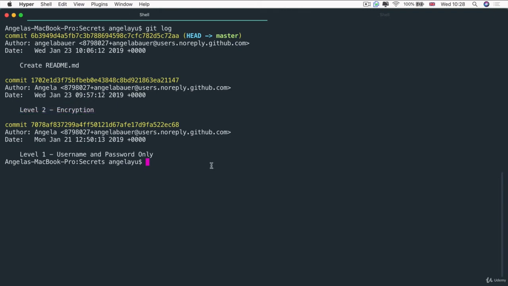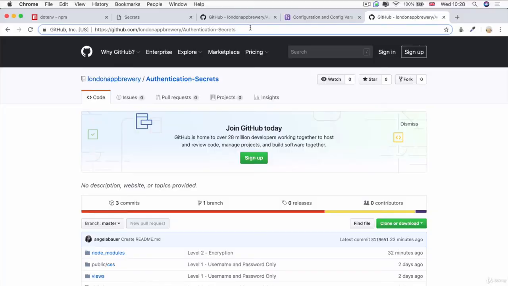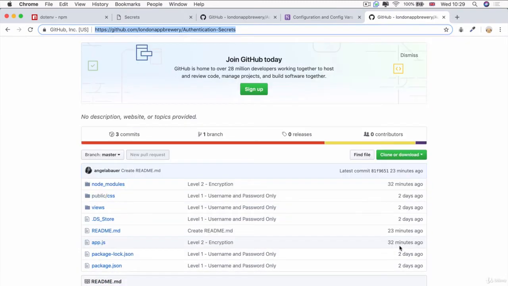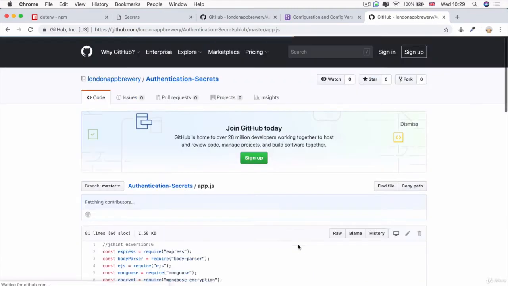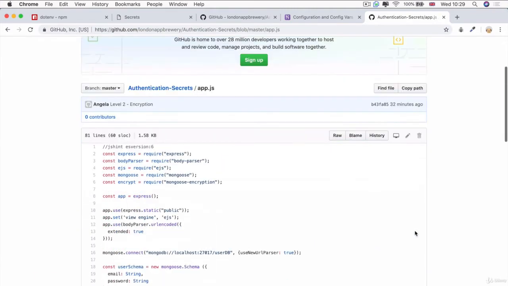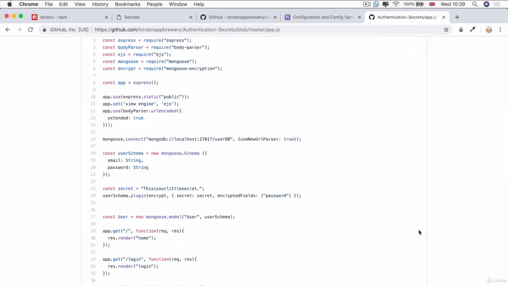But there would be a bit of a security flaw that's introduced by committing all of this code to a remote Git repository like GitHub. Because if I go ahead and pull up the GitHub page for this particular project, you can see everything that I've committed, including all the code that's inside my app.js, which, as you remember, contains some secrets in there, namely the key that we used to encrypt our database.